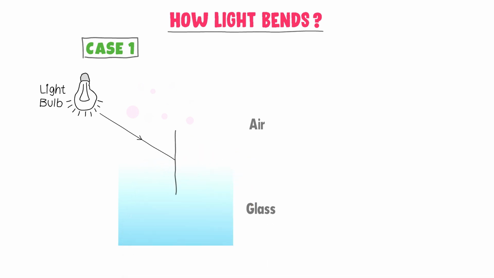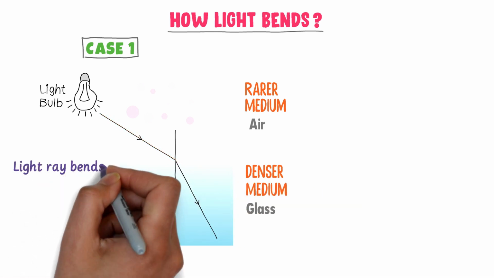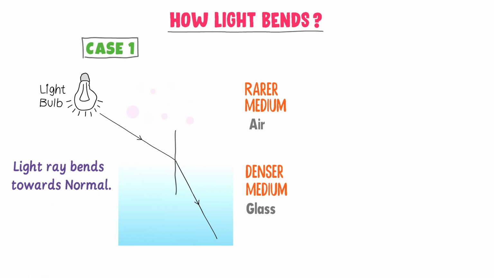I draw a perpendicular line or normal at the point of incidence. Now light wants to move in a straight path. But we know that light is moving from rarer medium to denser medium. Thus, rather than keeping its rectilinear motion, the light ray will bend towards the normal. This is the refraction of light in the glass.